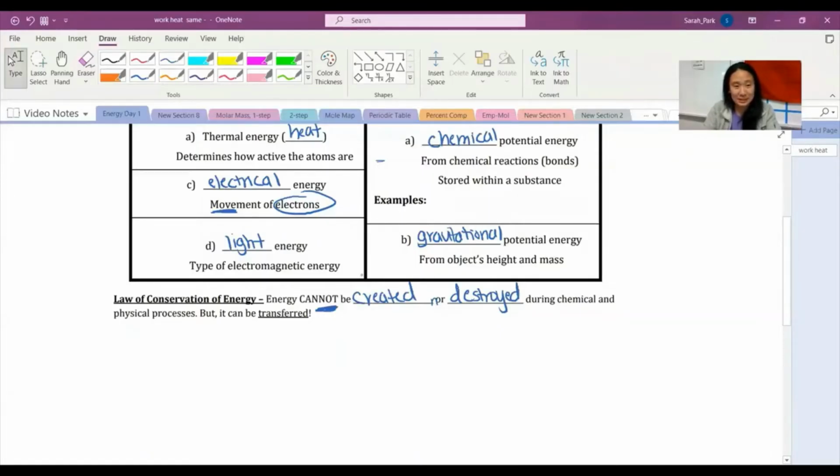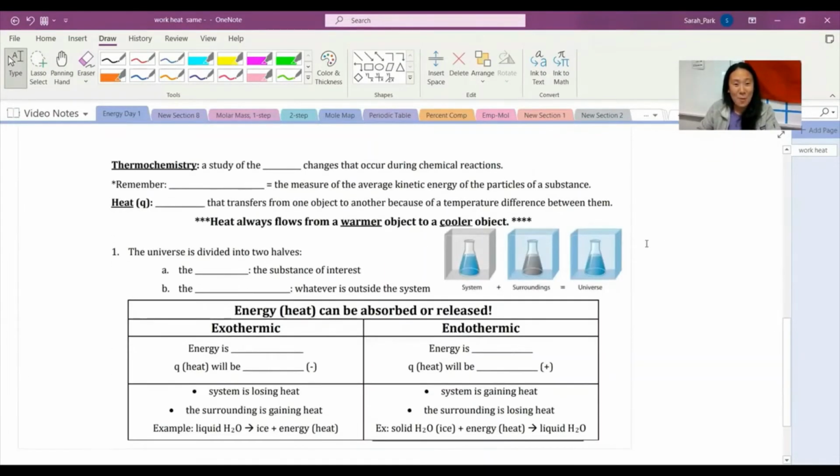So then next here, what is thermochemistry? What is the actual definition of thermochemistry? Thermochemistry is the study of heat changes that occur during chemical reactions, okay? So remember that the temperature tells us how much motion, how much kinetic energy a particle has, right? So anytime we talk about heat, it is a type of thermal energy that transfers from one thing to another.